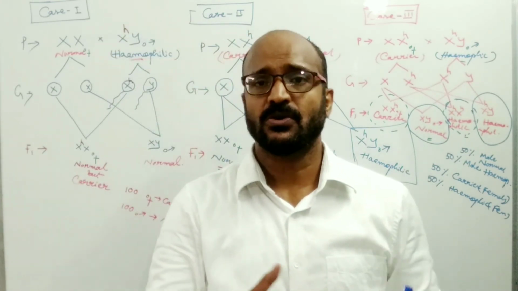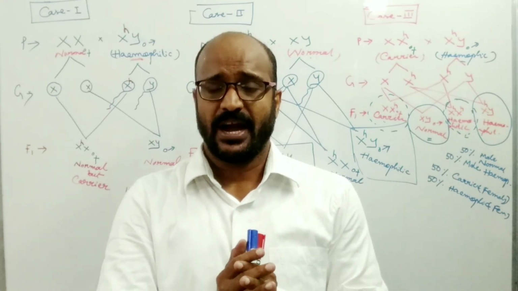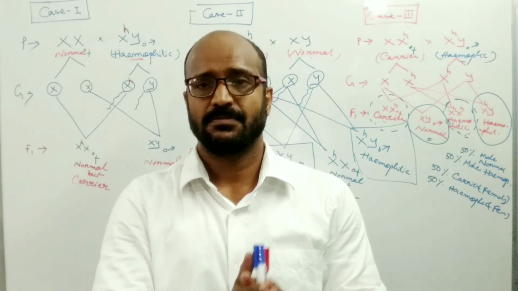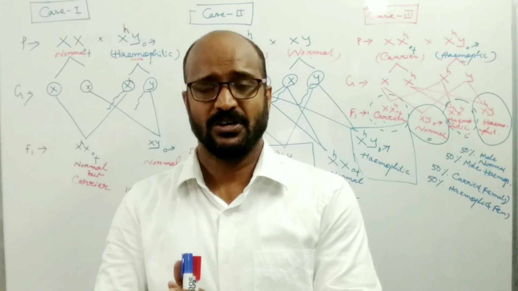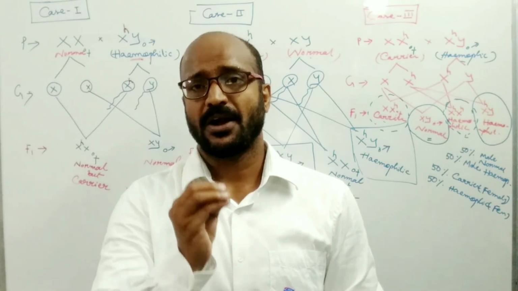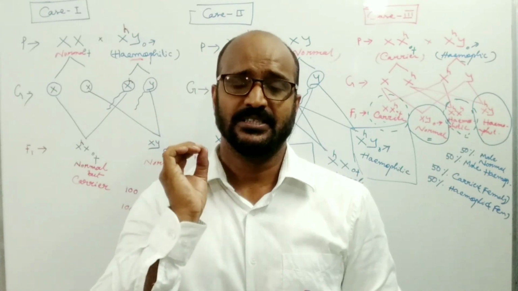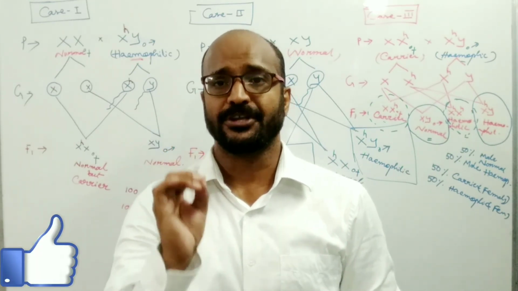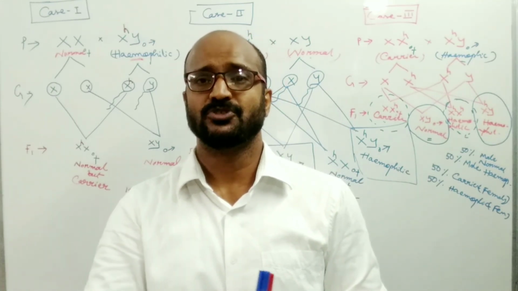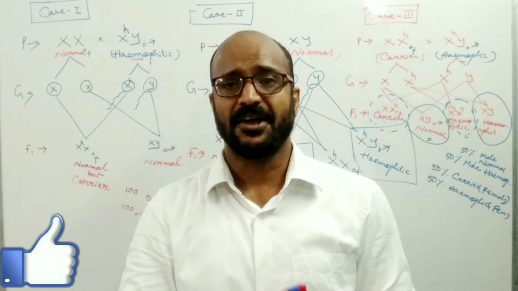But in case of the Y chromosome, a very important gene is present, which is the Holandric gene. This Holandric gene, which is a Y-linked gene, is transferred only from father to son, because the Y chromosome only transfers from father to son. That's why the Holandric gene, which is responsible for the development of hair on the ear pinna, is known as hypertrichosis. So the Holandric gene or Y-linked gene in humans is responsible for the development of hair on the ear pinna and is known as hypertrichosis.